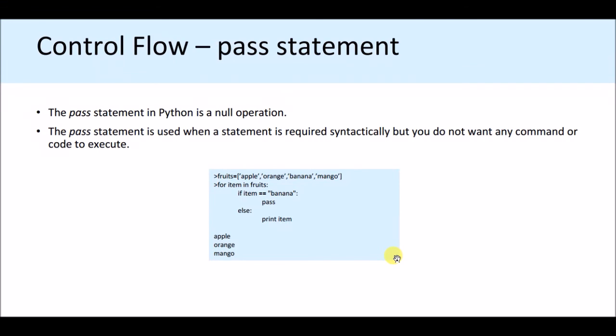That means holding something for some time, that is called a delay. So fruits = apple, orange, banana, mango. For item in fruits, if item is equal to banana, then pass, else print item. It just takes some time. Apple, orange, mango are printed, banana is not printed, the same as the previous continue statement. But here it takes some more time.